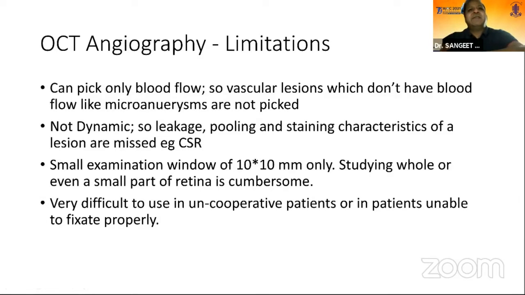But again, OCT angiography had its limitations. It can pick up only blood flow, so vascular lesions which don't have any blood flow, like microaneurysms, were not picked up. It was not dynamic, so the leakage, pooling, and staining characteristics of a lesion were missed, for example in CSR. OCT angiography also has a small window of examination, ranging from 10 to 14 millimeters, so studying even a small part of the retina was very cumbersome, and it was very difficult to use in uncooperative patients or in patients who were unable to maintain fixation.